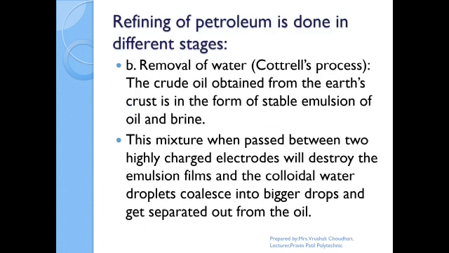Then whatever water content is present is removed. That process is called removal of water, and it is called the Cottrell process. The crude oil obtained from the earth's crust is in the form of a stable emulsion of oil and brine. Brine means salt water. This mixture is passed through two highly charged electrodes, which destroy the emulsion film, and the colloidal water droplets combine into bigger droplets and separate out from the oil. We are separating water from the oil.